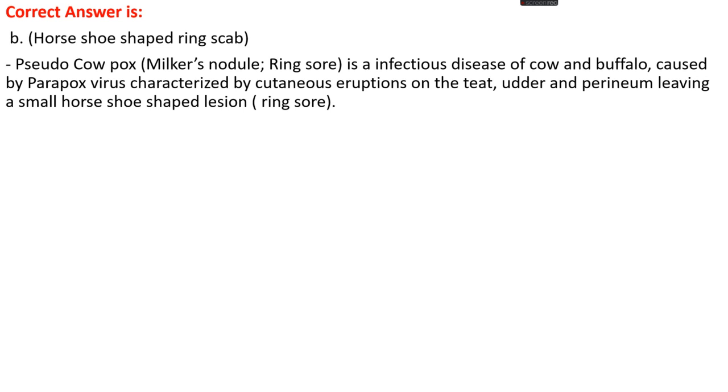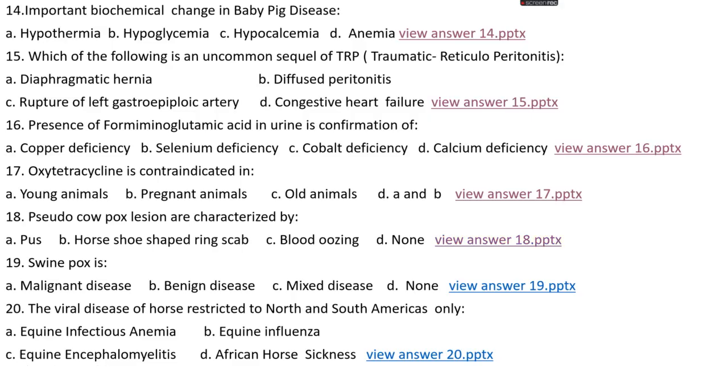Pseudo cowpox, which is also known as milker nodules or ring sore, is an infectious disease of cow and buffalo, mainly caused by parapox virus and characterized by cutaneous eruptions on the teat, udder and perineum, leaving small horseshoe shaped lesions that are known as ring sore.